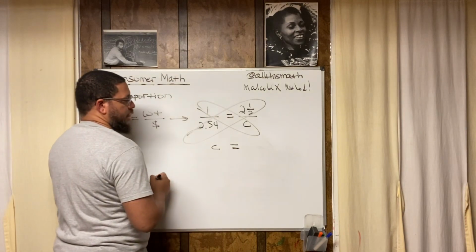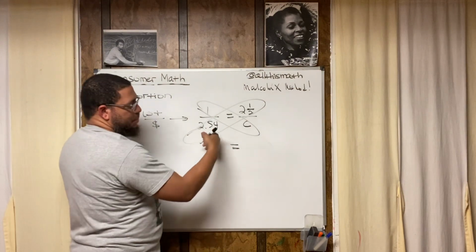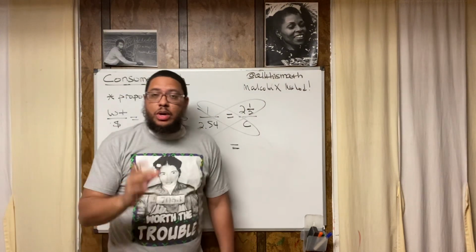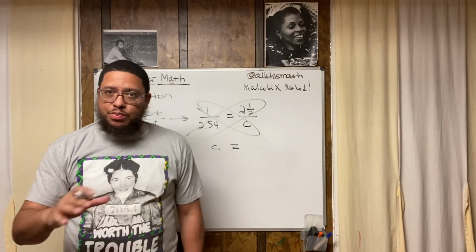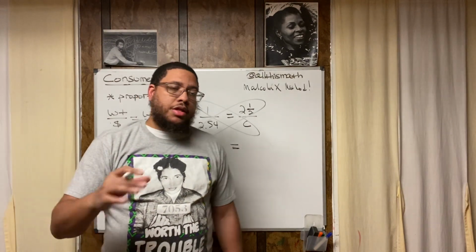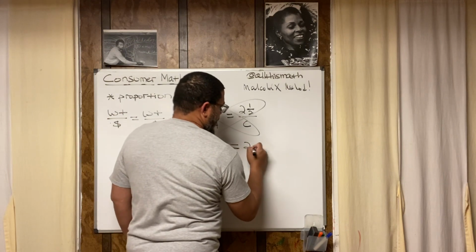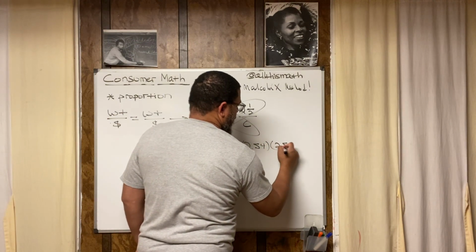Then I do 2.54 times 2.5. Now, because this is a decimal, I'm going to change this to a decimal. Because I know that 1/2 is the same thing as 0.5, then I can change this to 2.5. So I got 2.54 times 2.5.